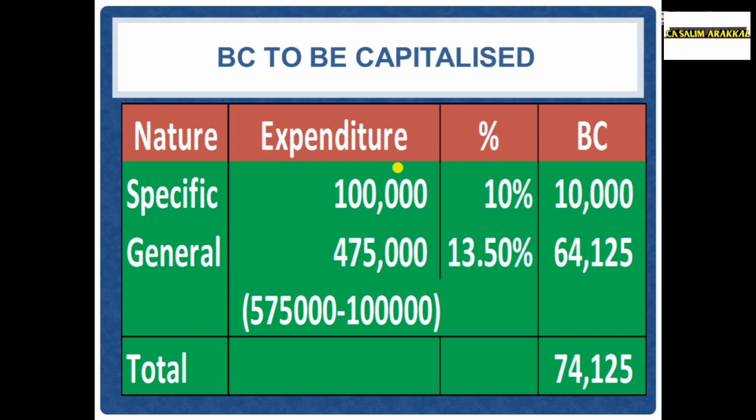Therefore, we utilized from general borrowing 5,75,000 minus 1 lakh, 4,75,000 only. The weighted average capitalization rate is 13.5%. Therefore, borrowing cost is 4,75,000 into 13.5%, 64,125. Total borrowing cost is specific borrowing 10,000 plus general borrowing cost 64,125, total is 74,125.